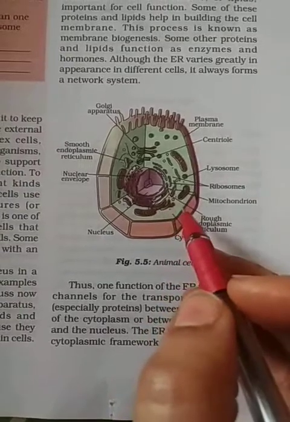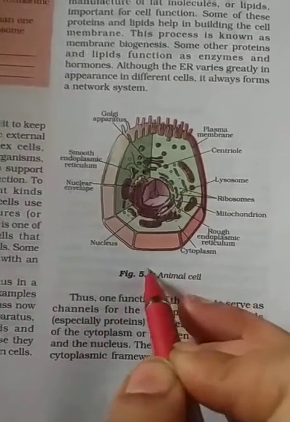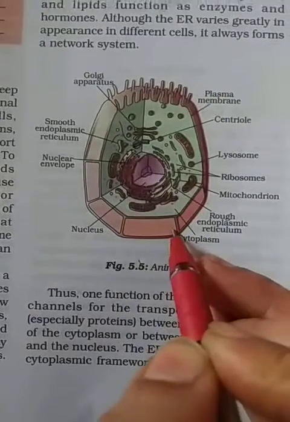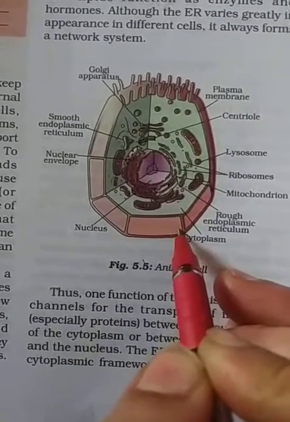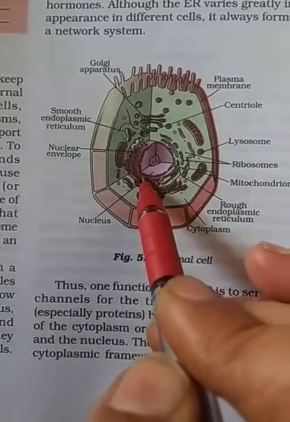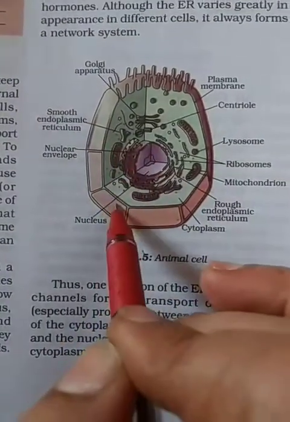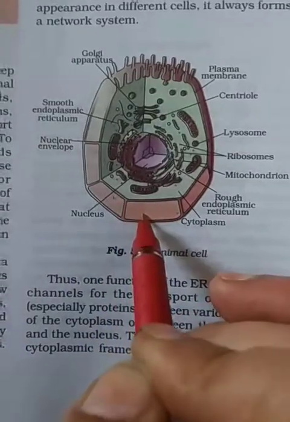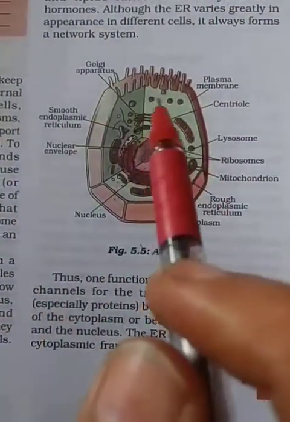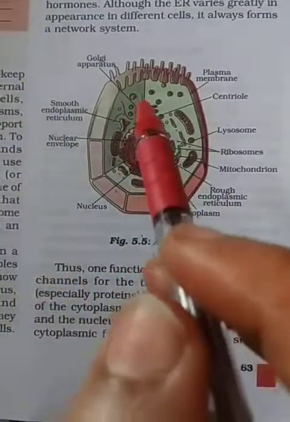In this video, we'll be discussing animal cell structure. Have a look. This is an animal cell. Animal cells are generally smaller than plant cells. Another defining characteristic is its irregular shape, whereas a plant cell is rectangular in shape.